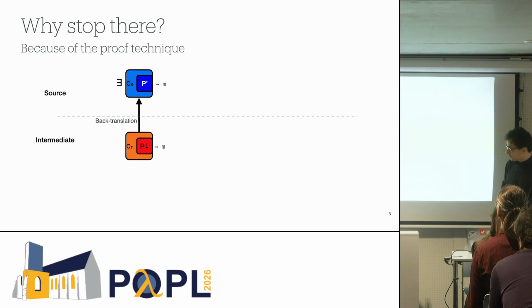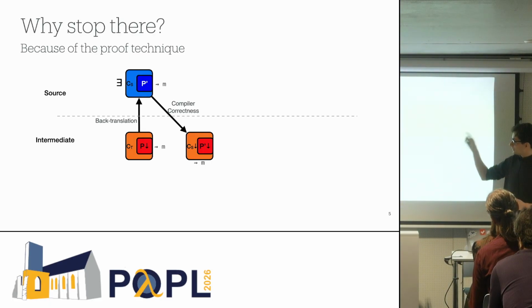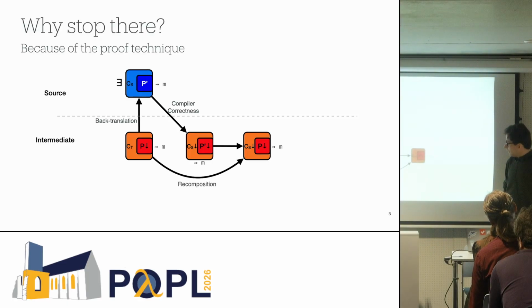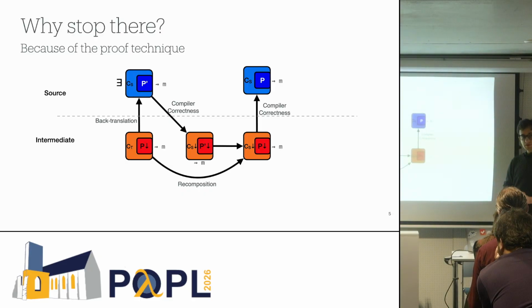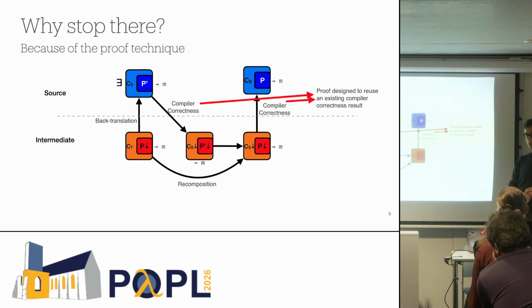We would use compiler correctness here to go down to the intermediate level by compiling this CS P prime. And then we would have a step called recomposition that takes the P compiled from the left and the CS compiled from the middle, put them together. And then we see that everything is compiled, and we were able to go back using compiler correctness to the source. The reason we are using a proof technique a bit involved like this is that it really allowed us to reuse existing compiler correctness results instead of having to redo them from scratch.